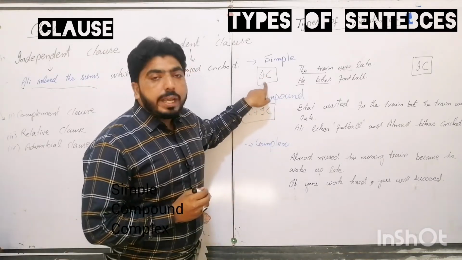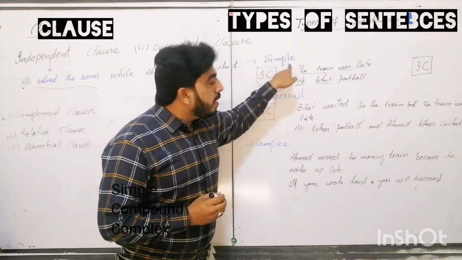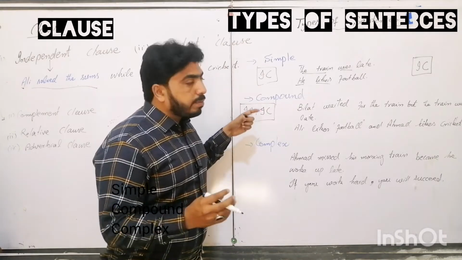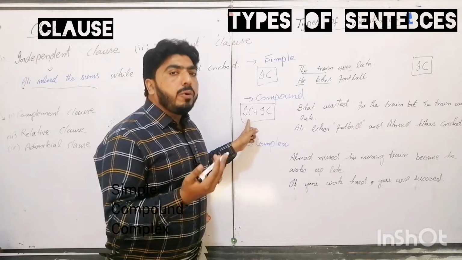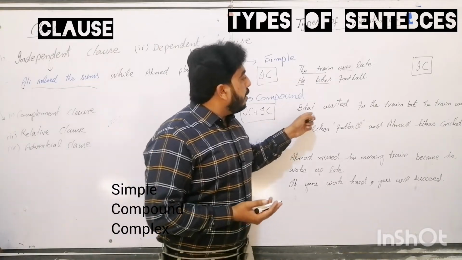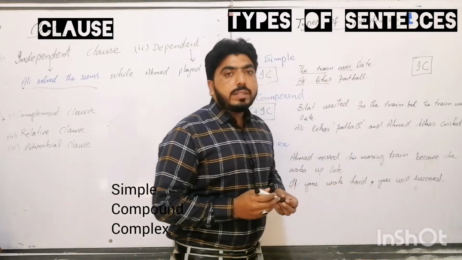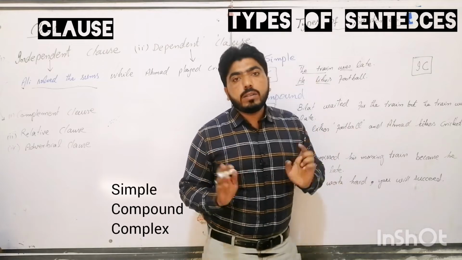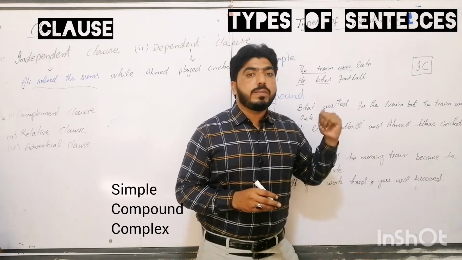This is simply an independent clause. An independent clause can stand as a simple sentence. What about the compound? Compound, of course, is formed by joining two or more independent clauses, like Bilal waited for the train, but the train was late. Right? Bilal waited for the train. Now meanings are clear. We don't need to depend on another part of the sentence.